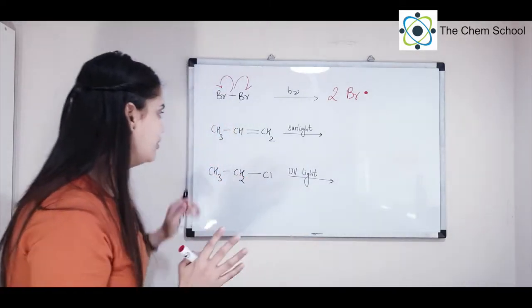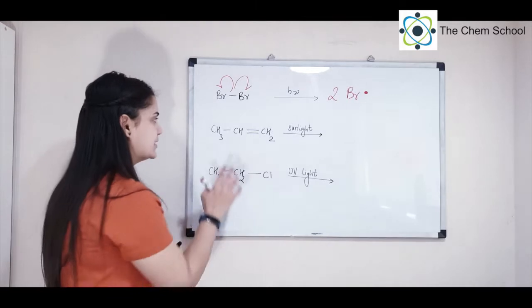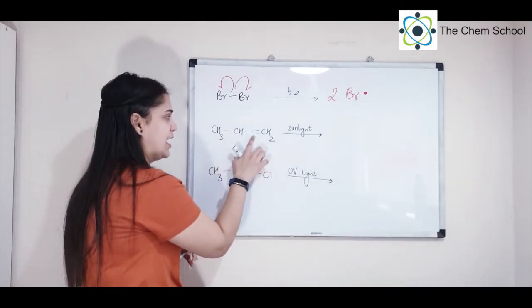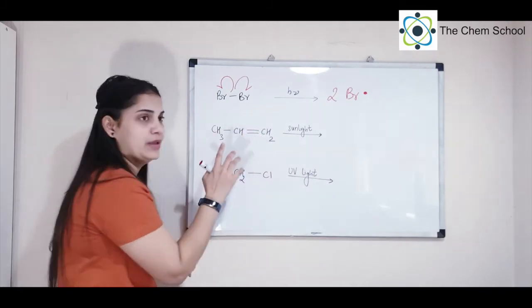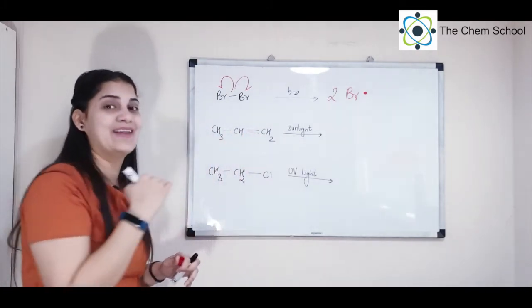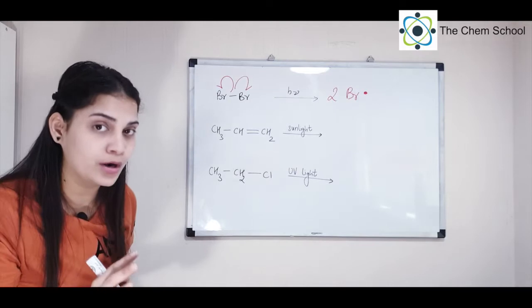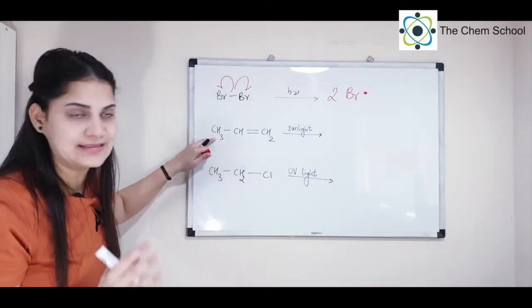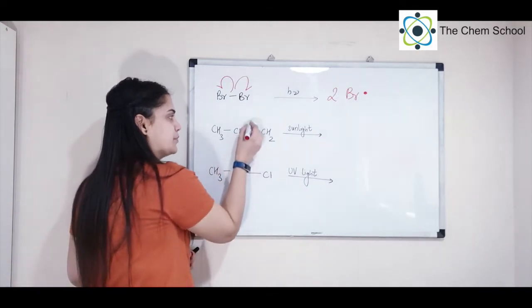Okay, so have a look at this one. In this case, if you can see, this is all sigma bond, but over here you will have this sigma while the other bond will be pi. So one of these bonds is pi, and we know that pi bond is a weak bond. So whenever you have sunlight bombarded on alkenes or alkynes, at that time the pi bond will break. Okay, so break the pi bond.